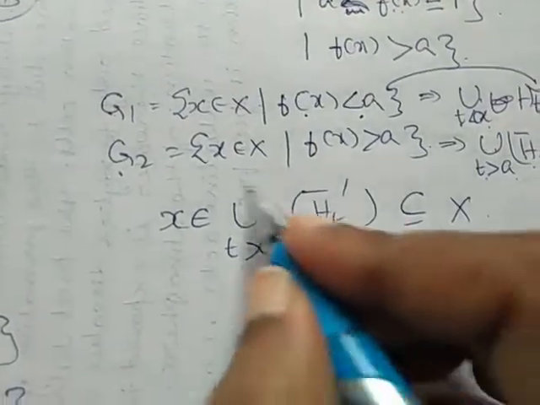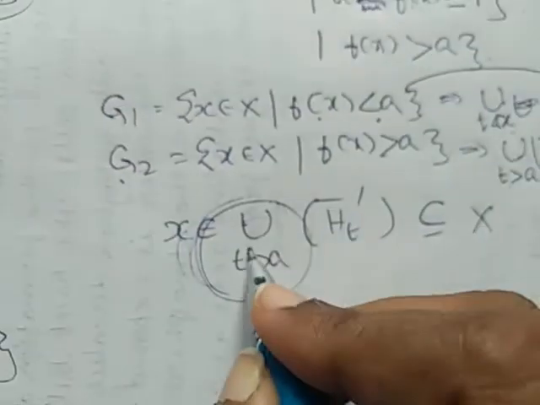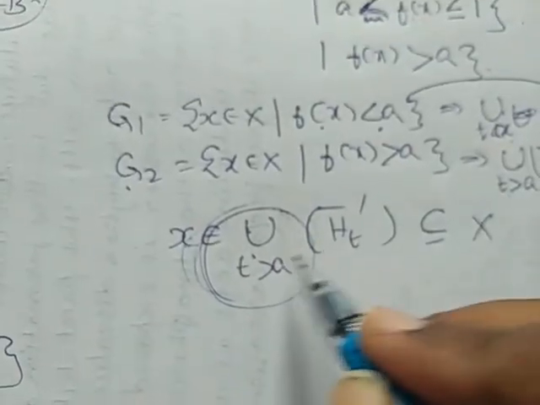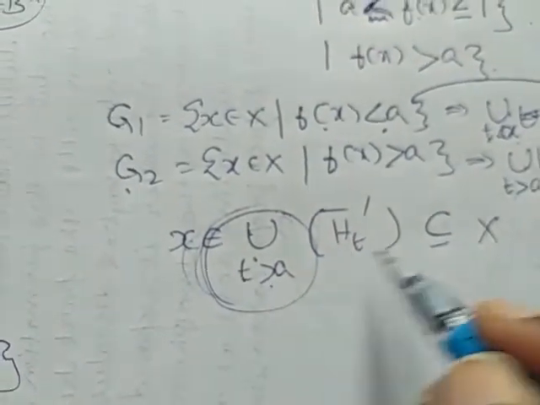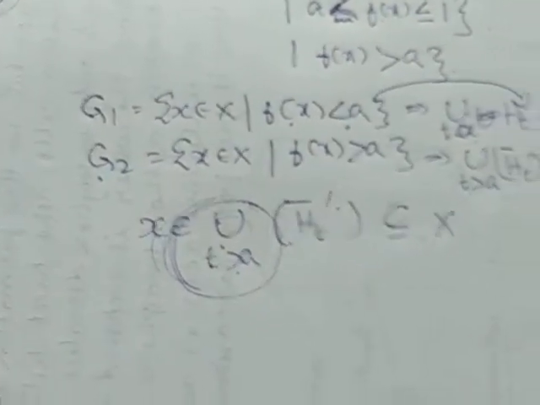Since an arbitrary union of open sets is open, the union of t greater than alpha of ht closure, whole dash, is open.